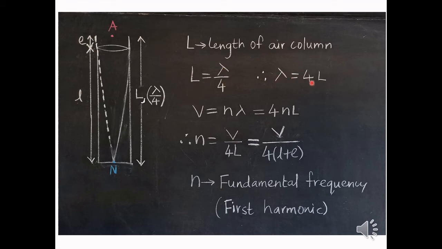Therefore lambda is equal to 4 times L. Now we know that velocity of sound V is equal to n lambda. So substitute the value of lambda here. We get V is equal to 4 into nL. We'll rearrange the terms for the frequency, that is n, which is equal to V upon 4L. Let us substitute the value of the corrected length, that is capital L, in terms of small l and E. So we get n is equal to V upon 4 into bracket l plus E.